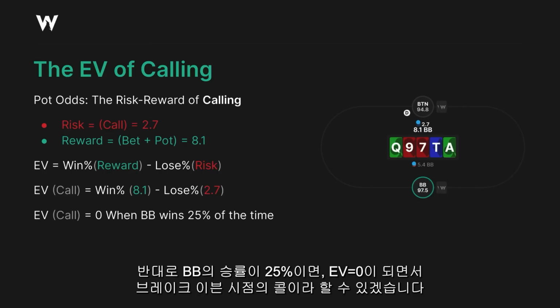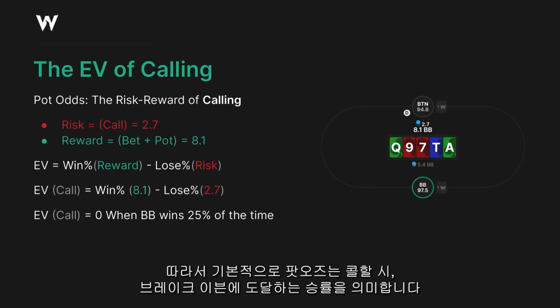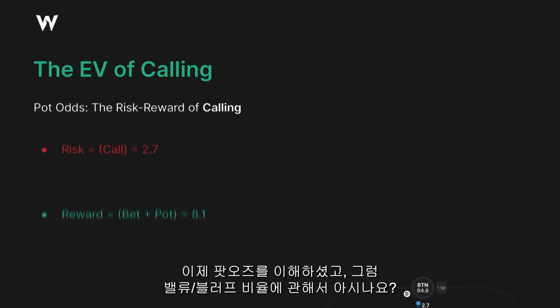Or in other words, if we set the win percentage to 25% and the lose percentage to 75%, well, then the expected value of calling is exactly 0. Or put another way, it is a break-even call. So fundamentally, the takeaway here is that pot odds is just asking you to find the break-even win percentage when you call. That's all it is, right?